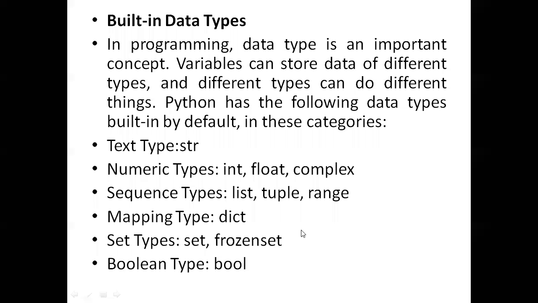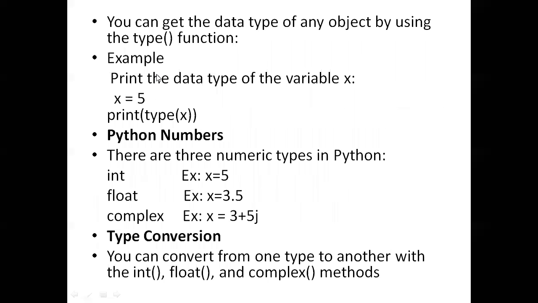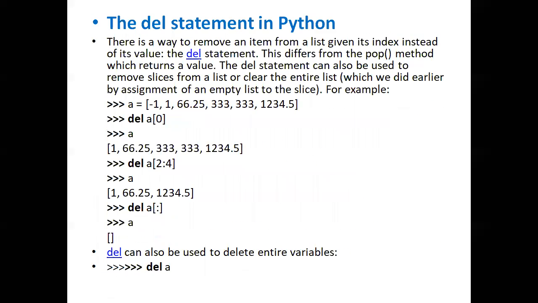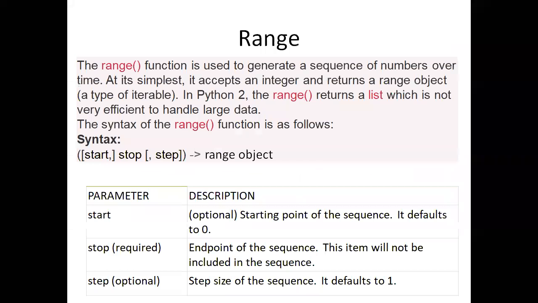Yeah, so the syntax of range is this one. We know that range method is generating a sequence of numbers.